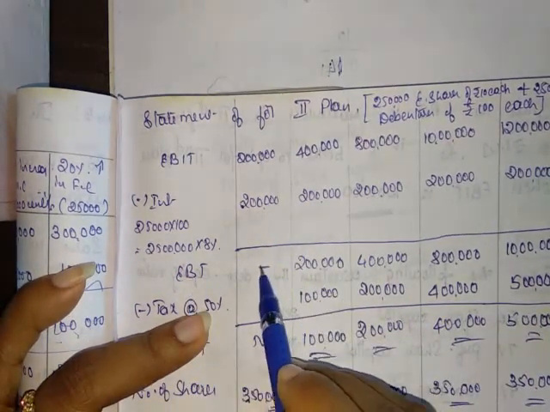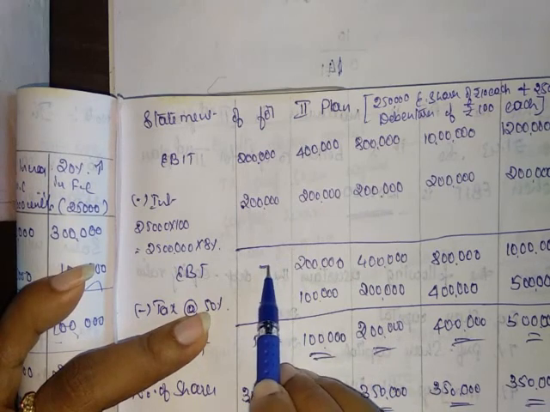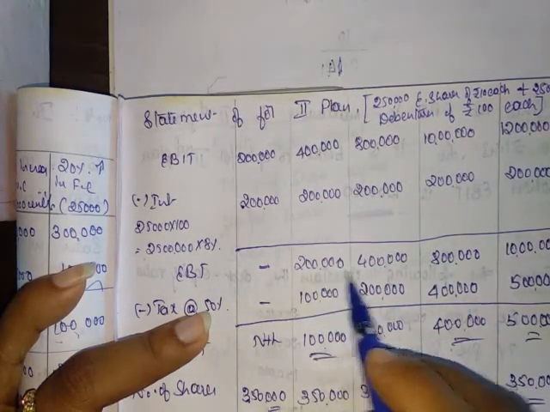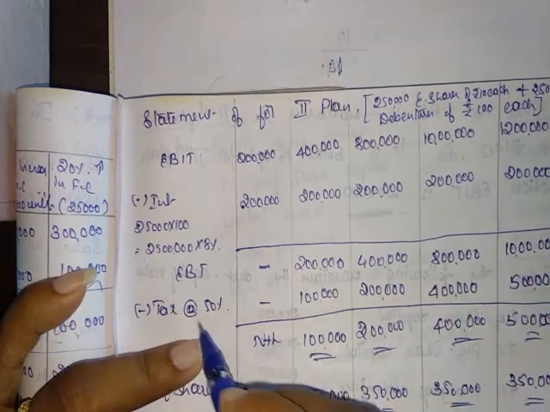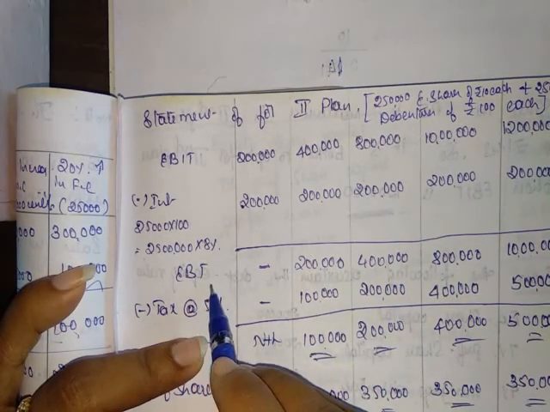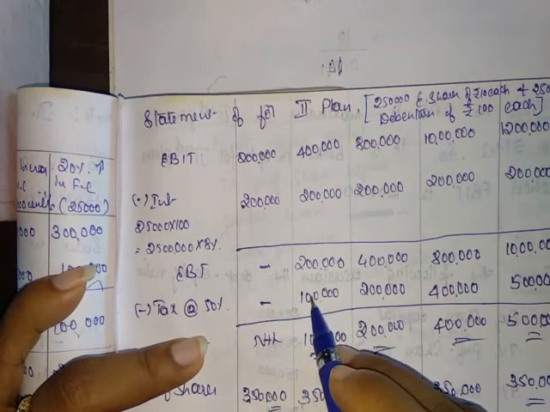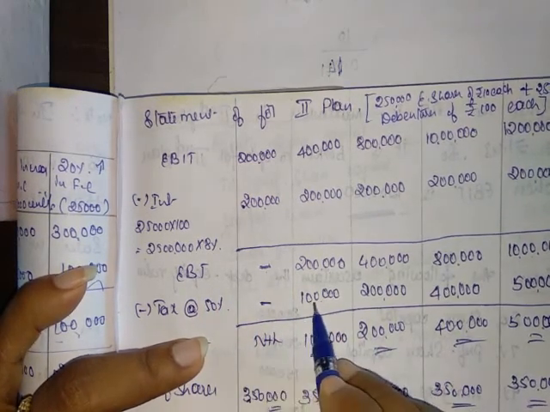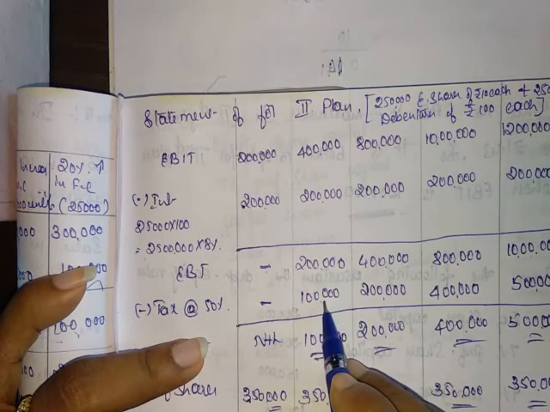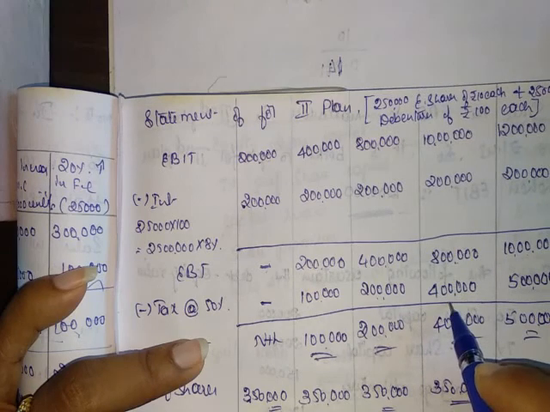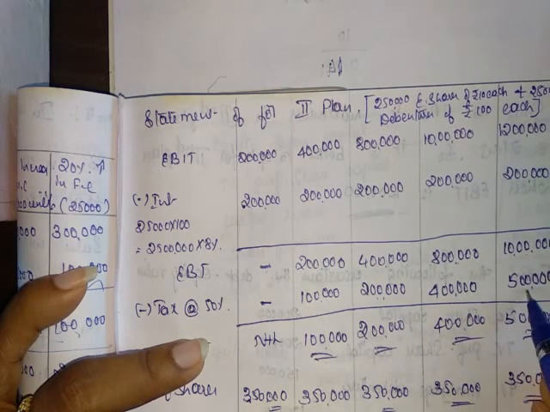For the first EBAT, there is no earning, there is no profit because it remains 0. Then 2 lakh, 4 lakh, 8 lakh and 10 lakh. Less tax at 50% on EBT. So there is no tax as there is no profit for the first EBAT. Then second EBAT on 2 lakh, 1 lakh is the tax. 4 lakh into 50% is 2 lakh, 8 lakh into 50% is 4 lakh, 10 lakh into 50% is 5 lakh.